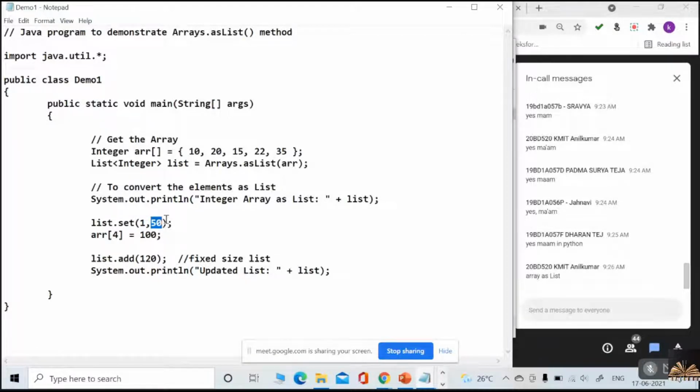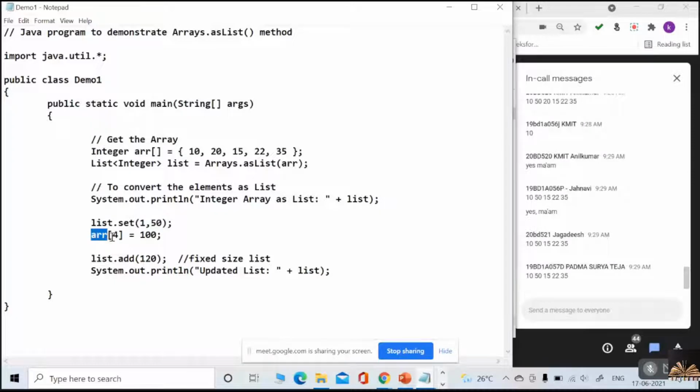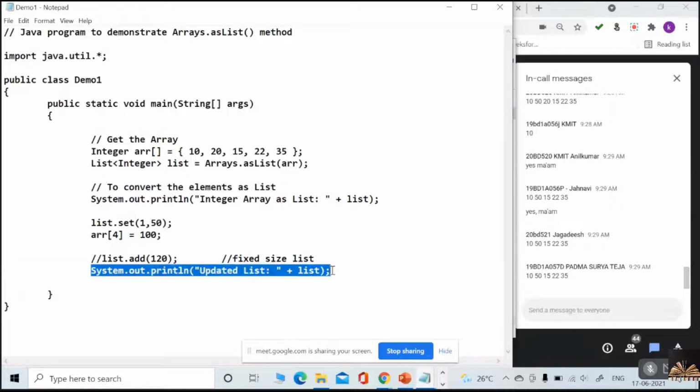Right, so the list is 10, 50, 15, 22, and 35. Now, based on my explanation, what do you think if I say array[4] = 100? Then if I print the list, what is going to happen? I am just asking the output of this statement.